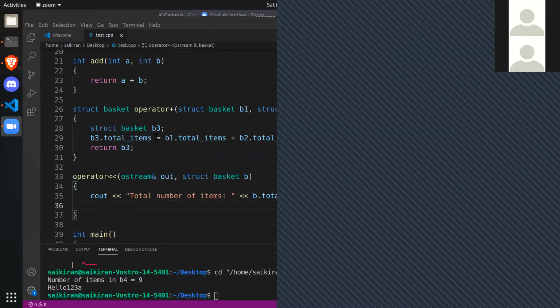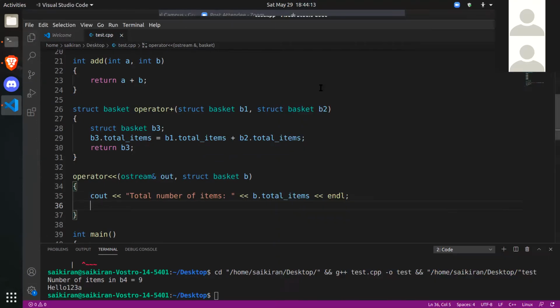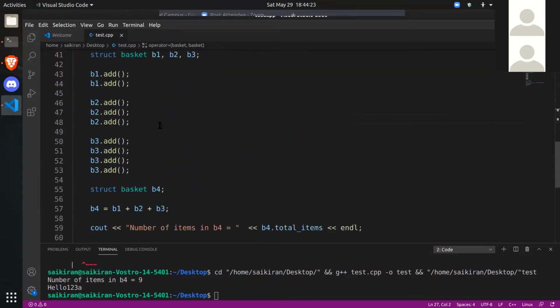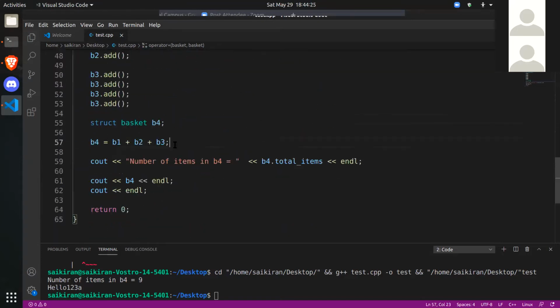I'll make my question more clear. Here in the basket plus operator overloading function, what did we do? We added two baskets and returned a basket. So we are able to chain baskets in addition like this, b1 plus b2 plus b3. You can go on continuously because each addition will return another basket, and that basket can be added to its neighbor's basket, and so on. You can add all the baskets like that.